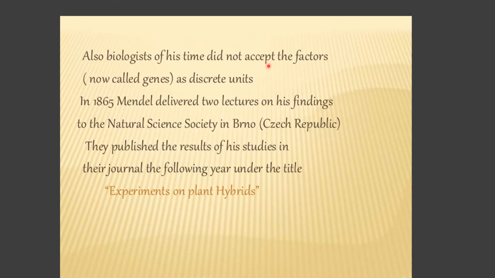And the factor, now we are calling it genes. But many of the biologists at that time did not accept that these factors are discrete units. They were against that. In 1865, Mendel delivered 2 lectures at a conference of the Natural Science Society in Brno, and he published his work in a journal under the title Experiments on Plant Hybrids.